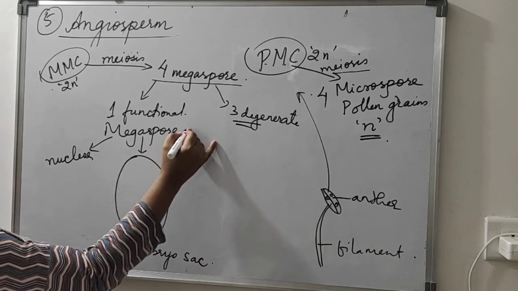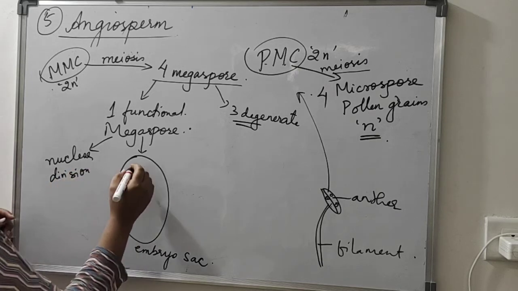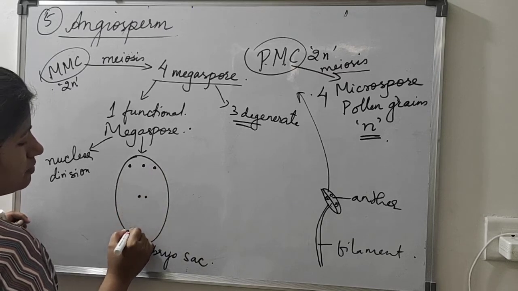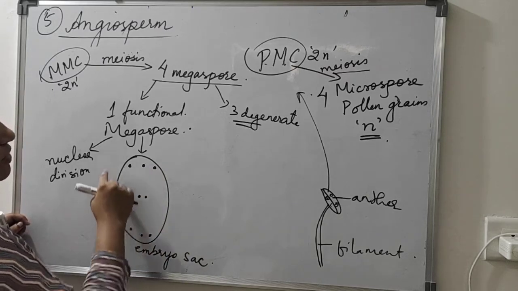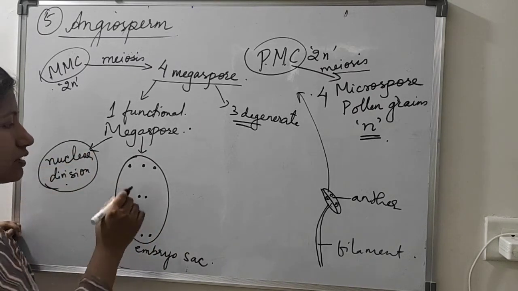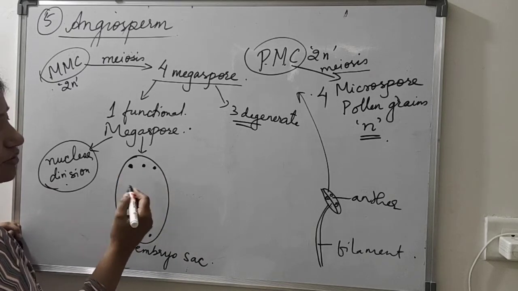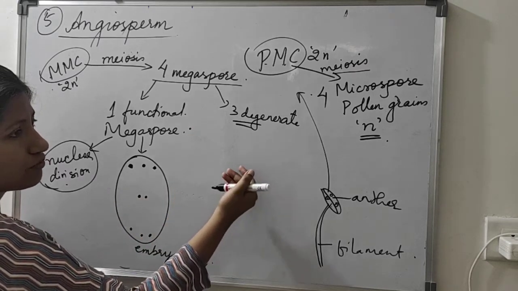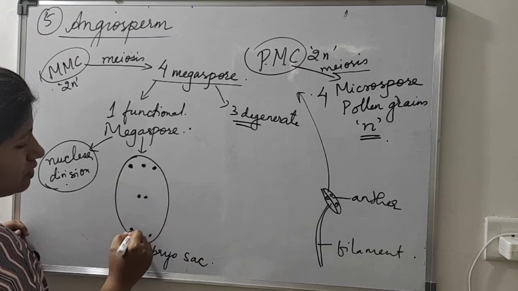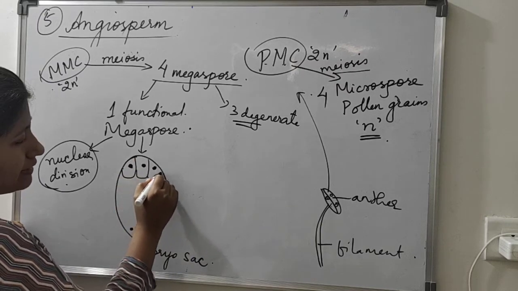It has a nucleus in it, and that nucleus will divide and divide, and through that nuclear division it will have 8 nuclei. We know that one cell will have only one nucleus, but through multiple nuclear divisions, one nucleus has divided from 1 to 2, 2 to 4, and 4 to 8. So it has developed 8 nuclei, and around them the plasma membrane will develop, and it will develop into cells.